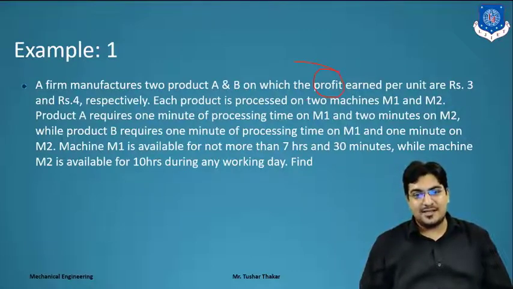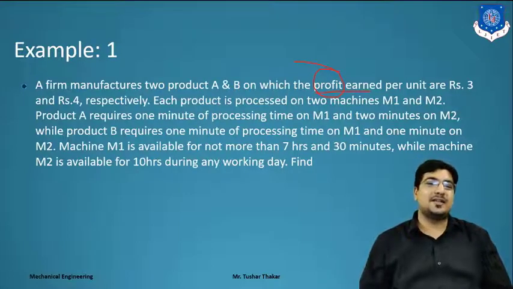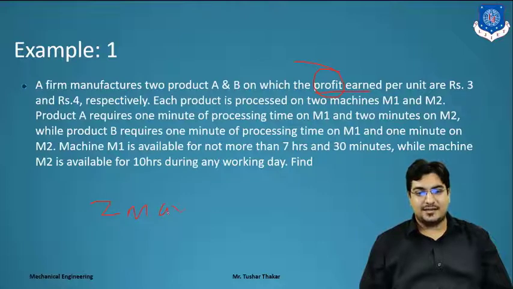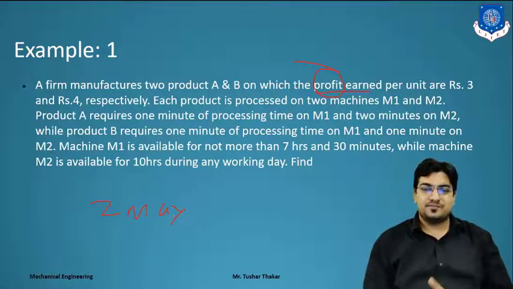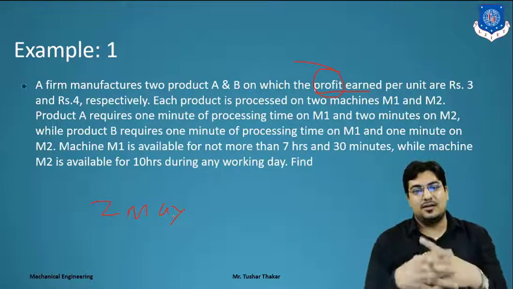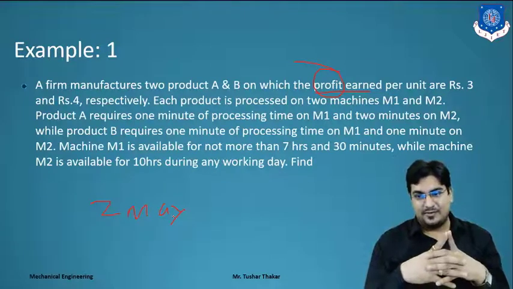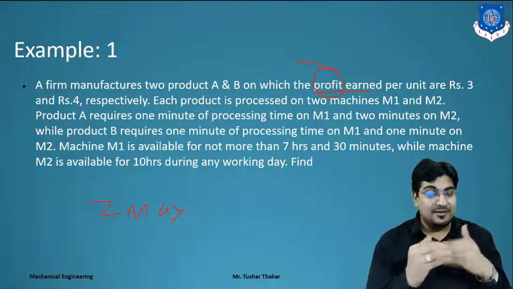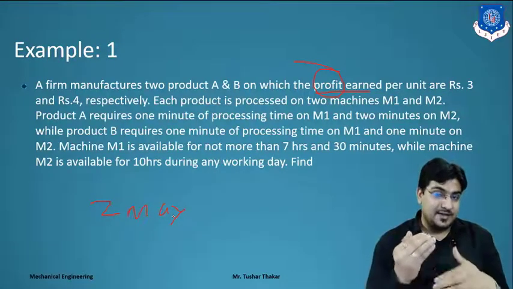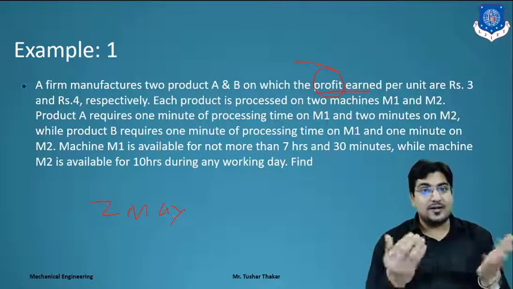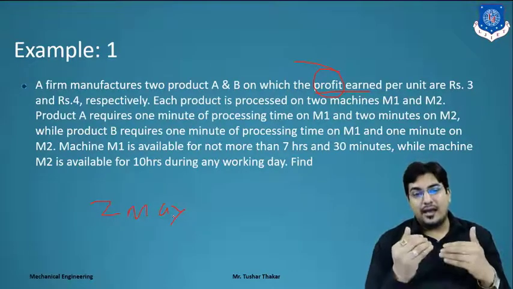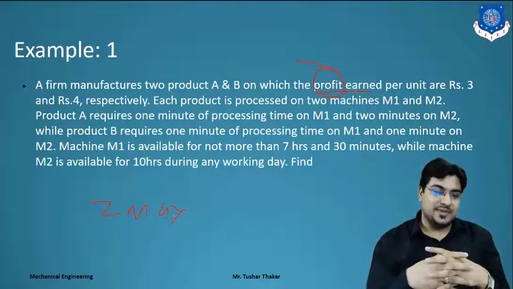So here they mention the profit, so the objective function is Z max, right? Per unit rupees 3 and per unit rupees 4. So what is our objective? Our objective is to increase the profit. So here 3 and 4 come into our objective function.